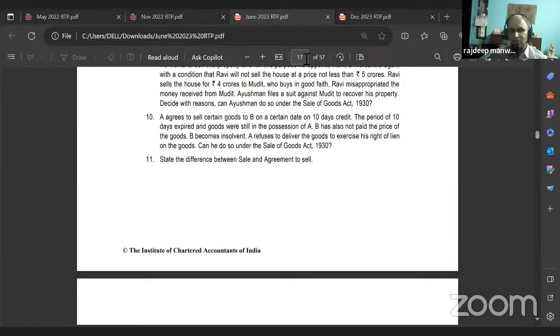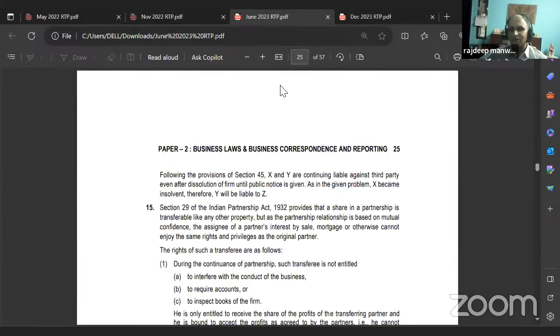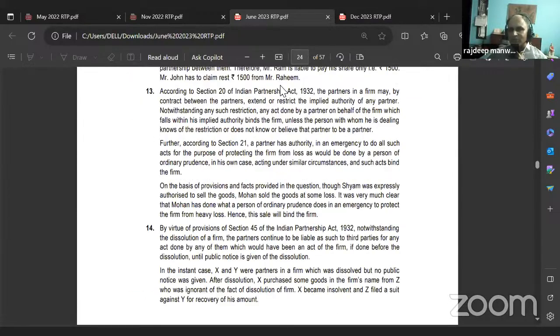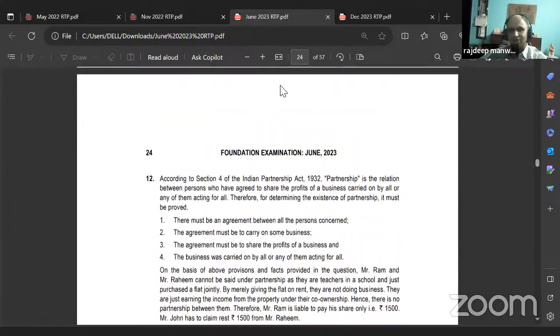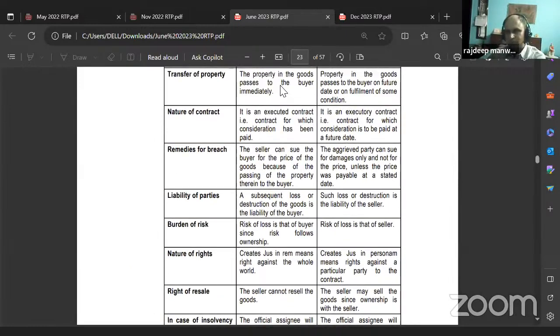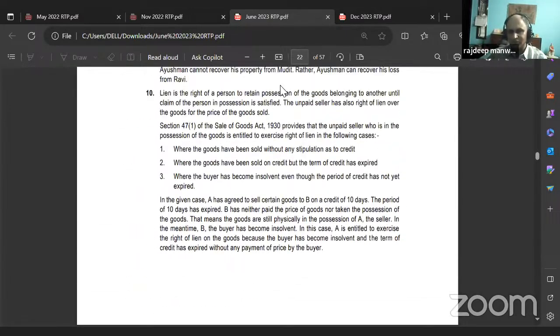Remember, when the buyer becomes insolvent or is not paid for the goods, and if there is an unpaid seller, he can exercise the right of lien to goods. If he's not parted with the goods, he can definitely exercise the right of lien.